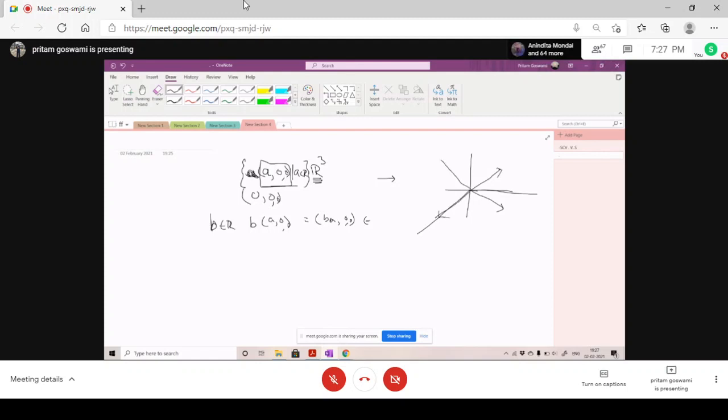So look here, a line in this three-dimensional space passing through origin will be a vector subspace, right? Is it a line? A, 0, 0. It is an equation of a line, right?